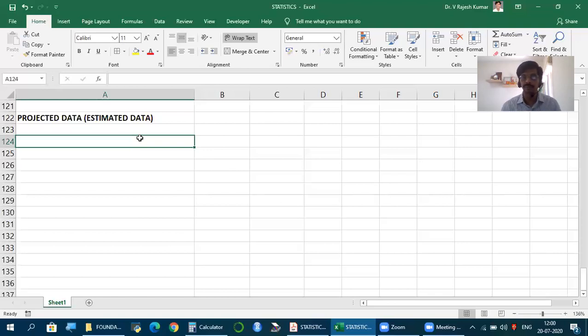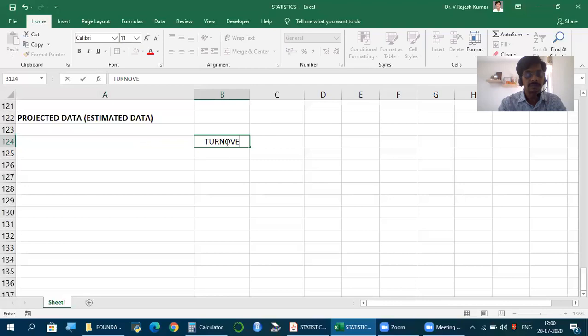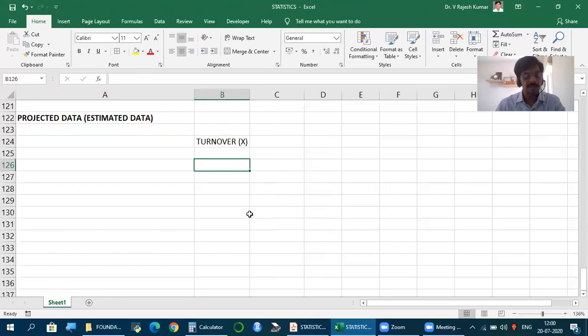So much is the turnover. That is what we're trying to estimate. What's the probability that that much will be the turnover? Now, how to find that probability is a big discussion by itself. But now let us learn, given the probability, what measure we should calculate. How to find that probability is not our immediate requirement. So let's say this is how the data is. Let's say turnover, which I call X, for 5 companies. Let's say 100 crores, 150 crores, 135 crores, 140 crores, 200 crores, some numbers.